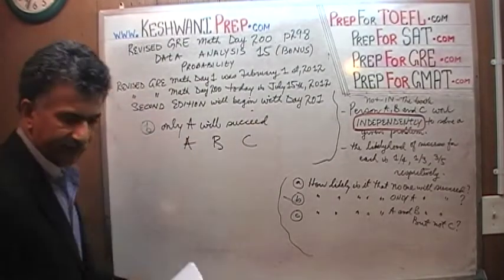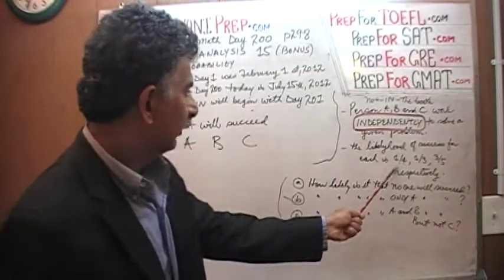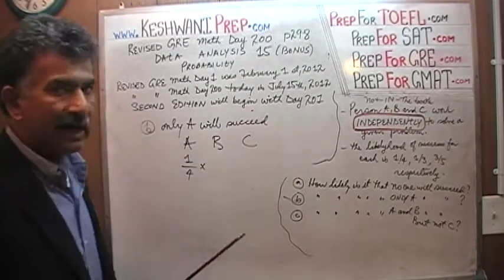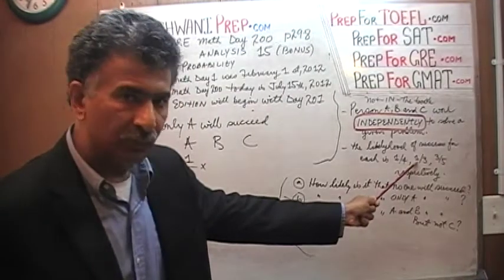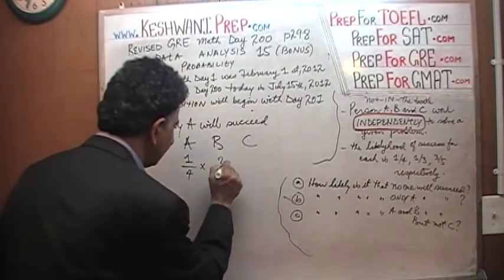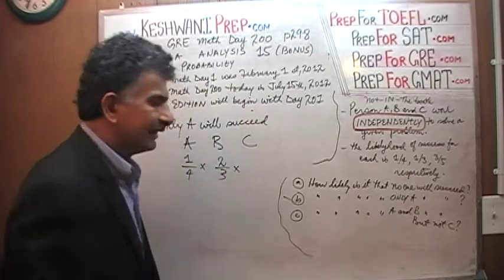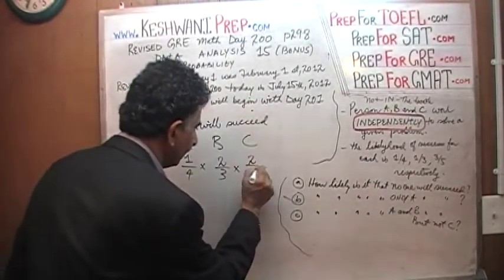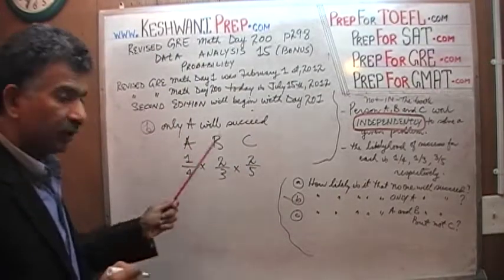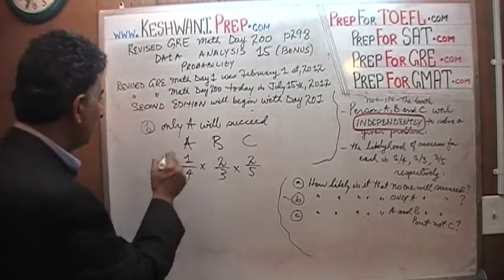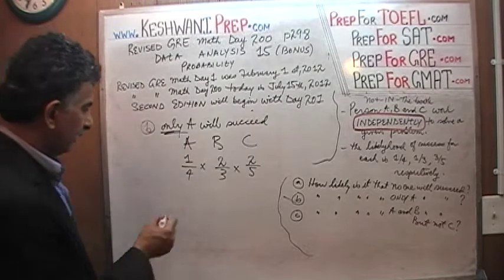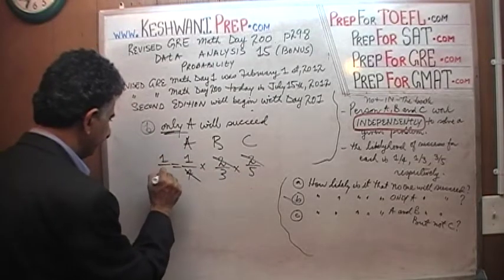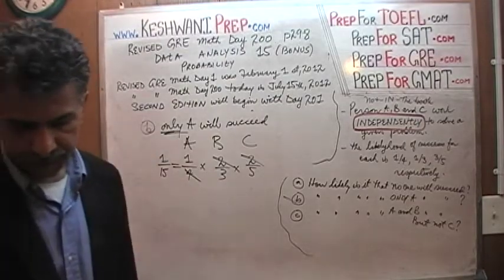The odds that A will succeed is 1/4. The odds that B will not succeed is 2/3. The odds that C will not succeed is 2/5. And therefore, the product of these 3 will represent the odds that only A will succeed. Again, I see a 4 here and 2 and a 2. So that's it, 1/15. That's your answer, 1/15.